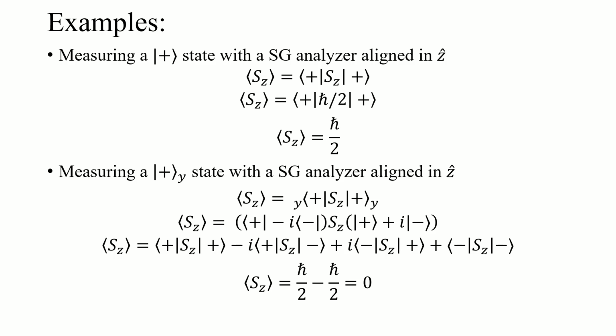One thing that's important to note, and we're going to mention this a few times today, is that this is not what you expect for any individual measurement. No measurement of the z component of the spin in a spin-1/2 system is ever going to be 0. It's either plus or minus h bar over 2. But if we measure an infinite number of these, the average will be 0.